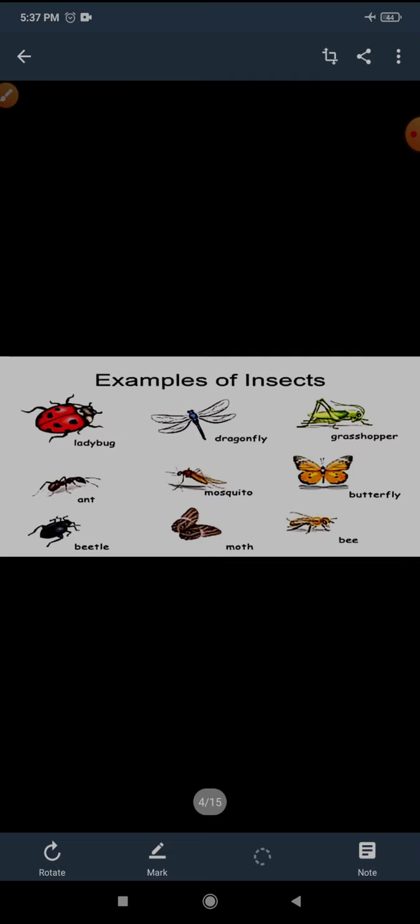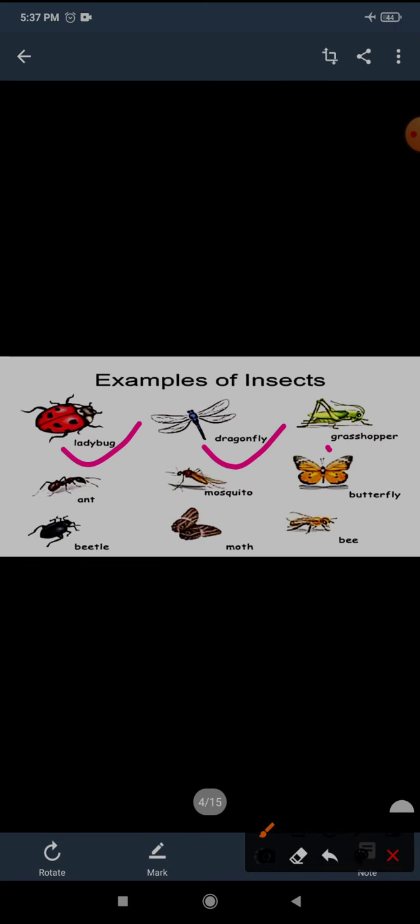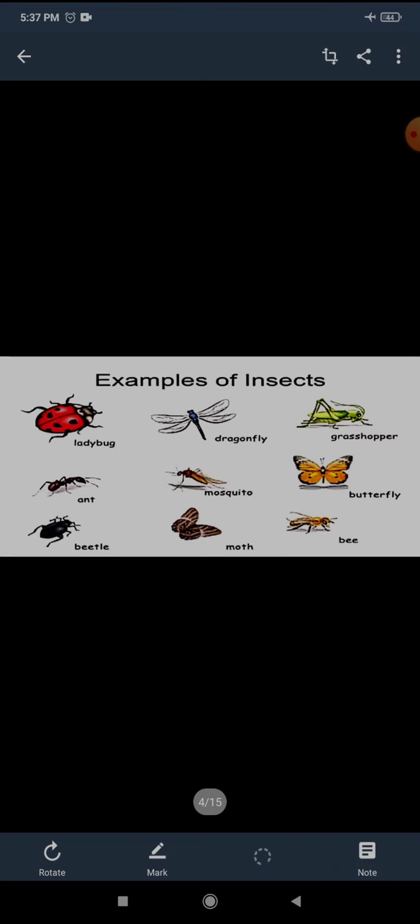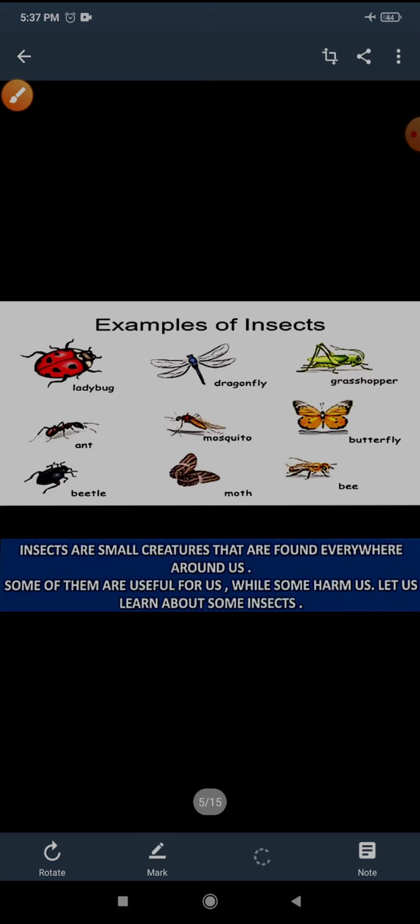These are some examples of insects: ladybug, dragonfly, grasshopper, ant, mosquito, butterfly, beetle, moth, and bees. If I ask you to give some examples of insects, you can tell me among these names.